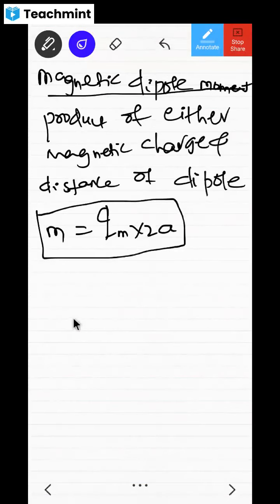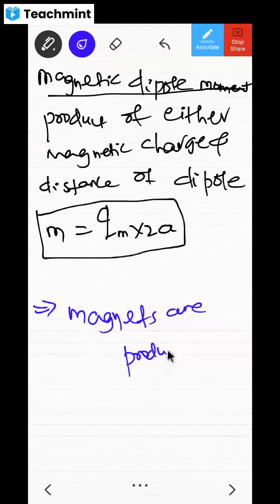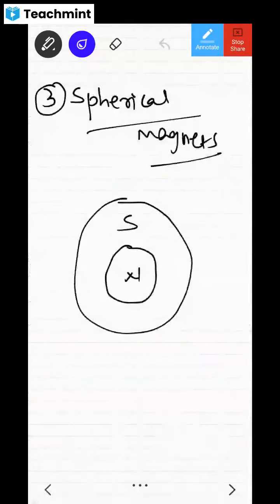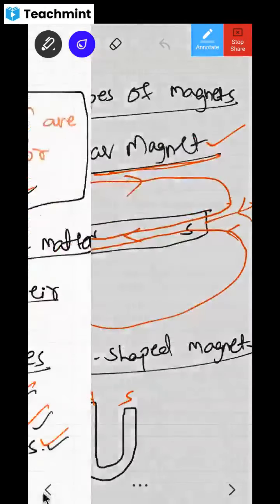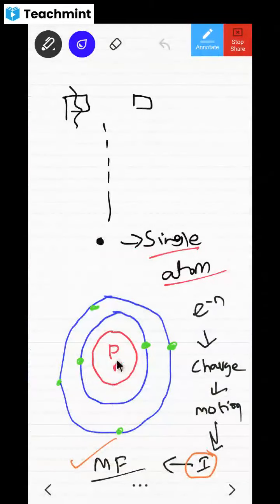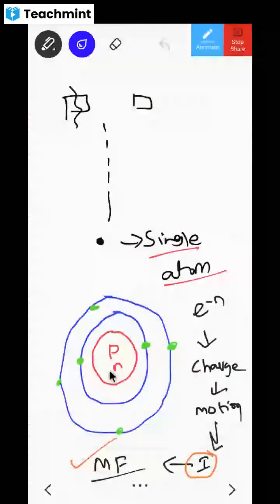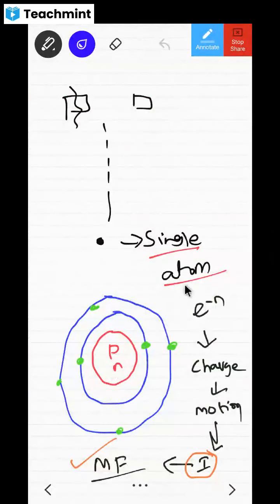Why? Because whatever magnets are produced, those magnets are produced due to current. If you look at subatomic particles, or even at the atomic level, if you are cutting this magnet and you get a small element, a small atom or small particle, here also the magnetic field is coming because of current only.